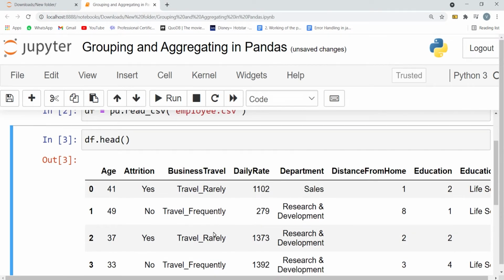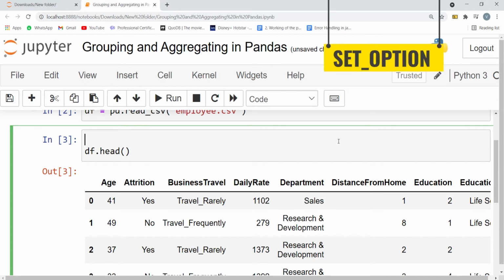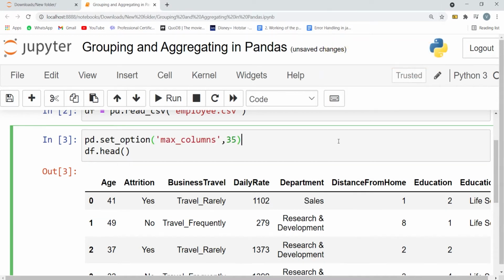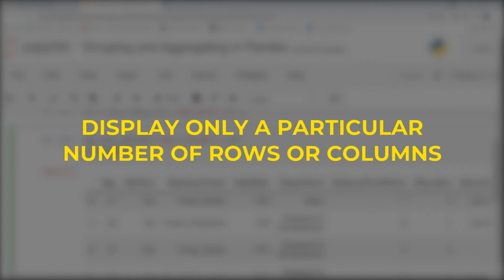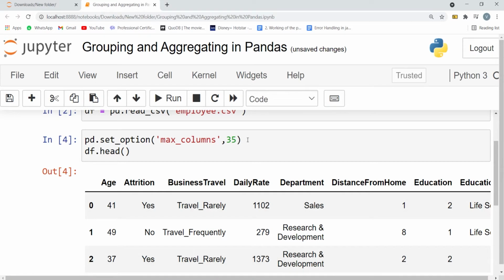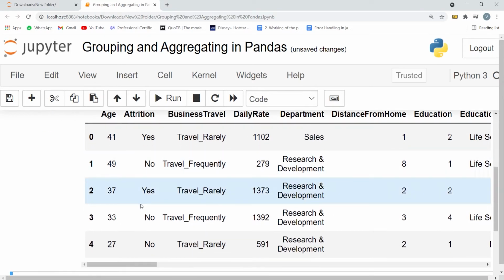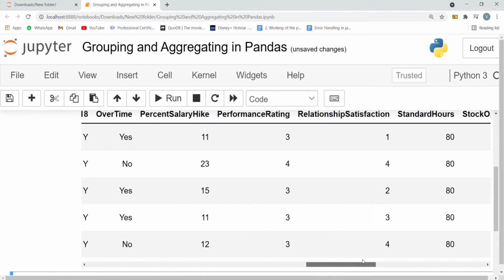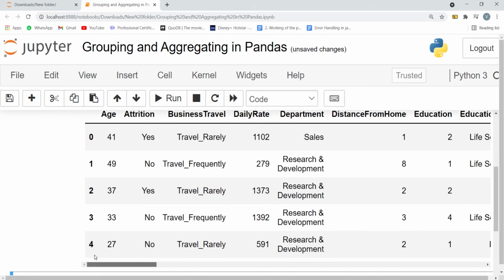To output all the columns of the data set, we will use the set_option function. This function allows us to display only a particular number of rows or columns. Here, max columns is for displaying the maximum number of columns. The maximum number of columns are 35. So a maximum of 35 columns can be displayed. We use max rows for displaying rows of the data. Now again press Shift and Enter. And we can see that this time all the columns of the data set are displayed for us.